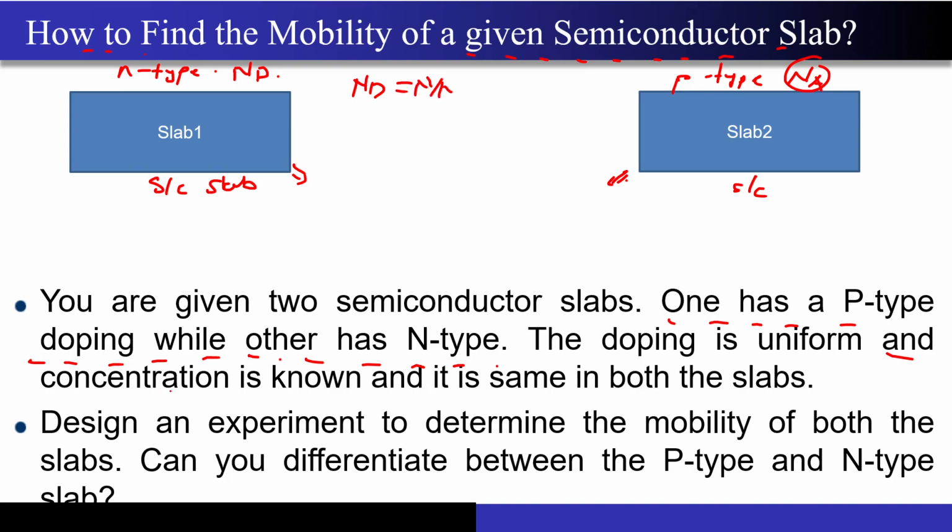Correct? Now the next thing they have given: design an experiment to determine the mobility of both the slabs. Can you differentiate between the P-type and the N-type slab? This is a very good and challenging question, so let's see how we can solve it. First of all, I have to design some experiments. Without doing something I cannot determine the mobilities, and which of the slabs are actually doped N-type or P-type.